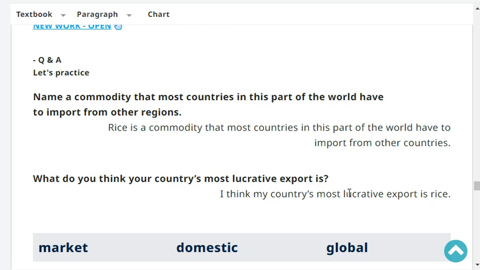What do you think your country's most lucrative export is? I think my country's most lucrative export is cars.